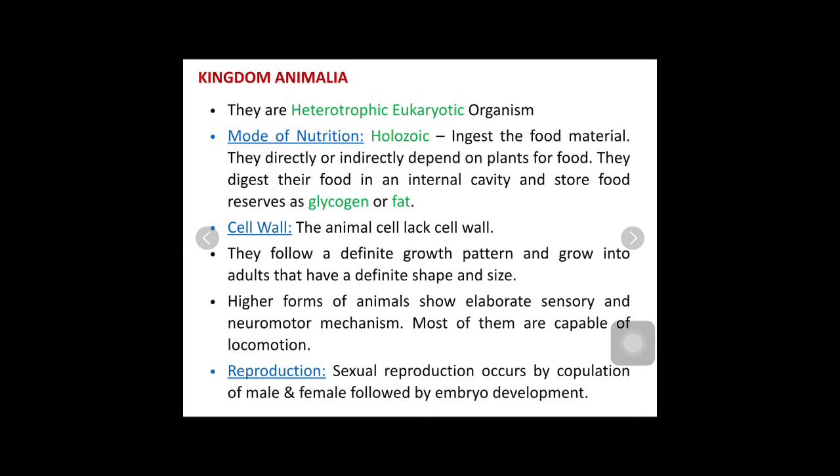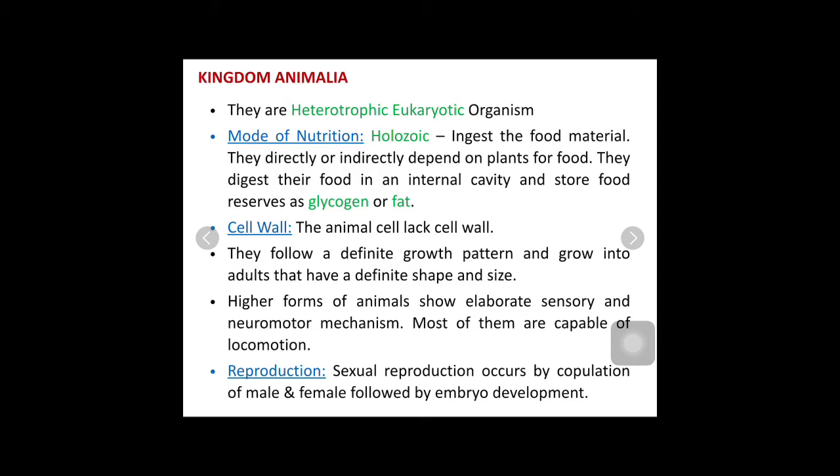Animals reproduce mostly sexually. In fungi, both asexual and sexual reproduction can be observed, but in animals, they reproduce by sexual reproduction. How does sexual reproduction occur? It occurs by copulation of male and female. During copulation, the male and female gametes fuse together and result in the formation of a zygote. This zygote ultimately develops into an embryo.